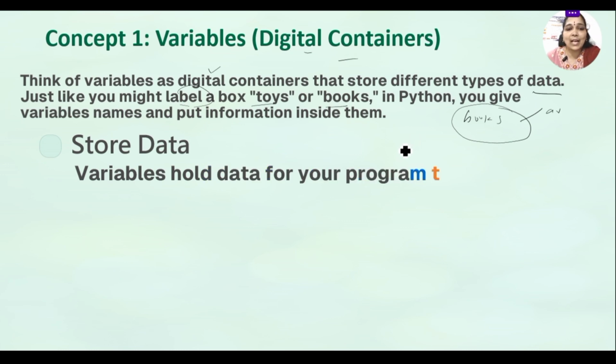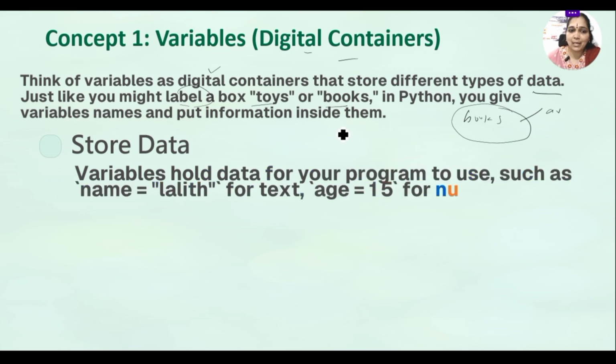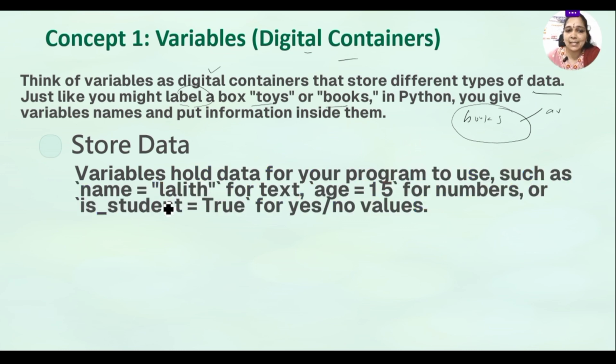Okay. Now, how can we store the data in Python? For example, if it is a string, that is a group of characters, it can be stored in double quotations. If it is a normal text, it can be stored as a normal value, for numbers, and we can store either a true or false value. That means we have data types like integer values, that is numbers. Okay.